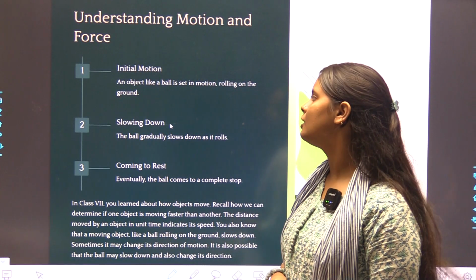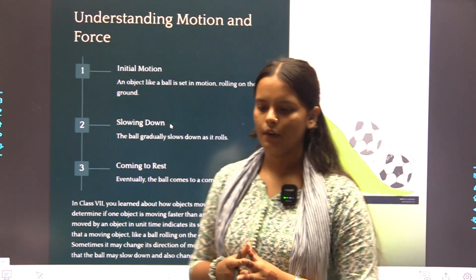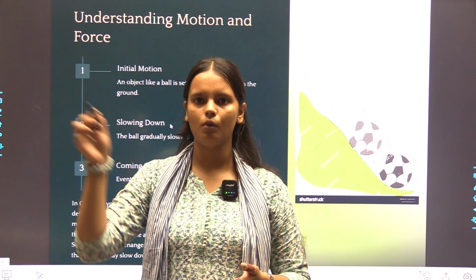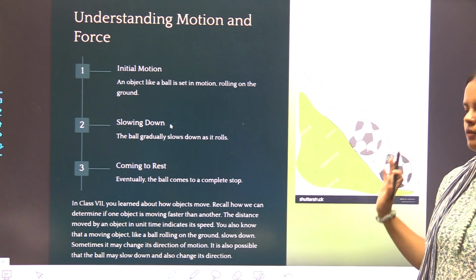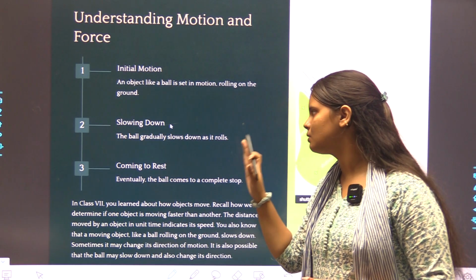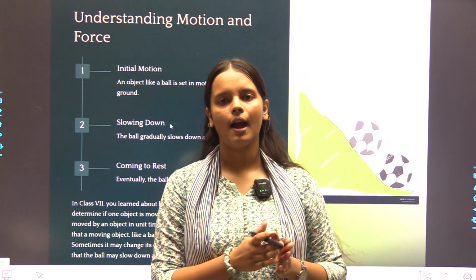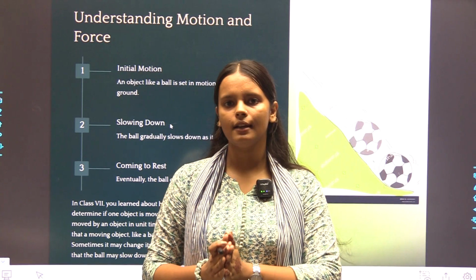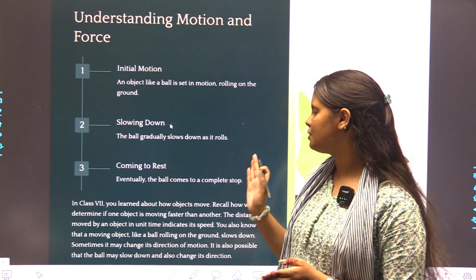Now, initial motion. An object like a ball is set in motion, rolling on the ground. For example, take a slide. There was a slide and a ball was moving down. The ball is our object, and it is moving downwards. Now it slows down. The ball gradually slows down as it rolls. When an object moves slowly over time, friction acts upon it and that object comes to rest. The speed gradually decreases and after that it comes to rest. Eventually the ball comes to a complete stop.